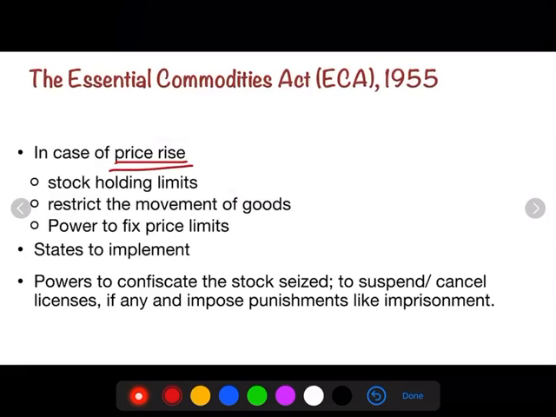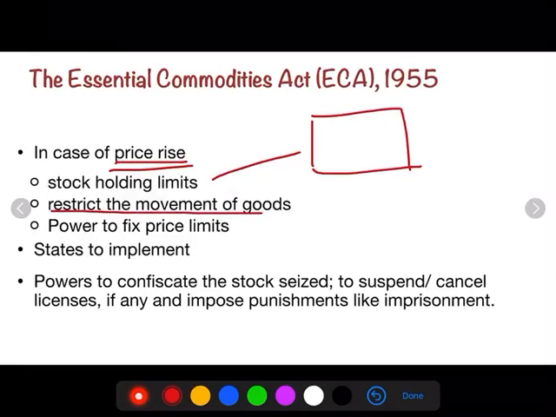Now, in case of price rise of these items, then state government can fix the stock holding limit. Beyond that particular limit, no one can hold or store the items. Also, government can restrict the movement of the goods and fix the price limits of these particular commodities.